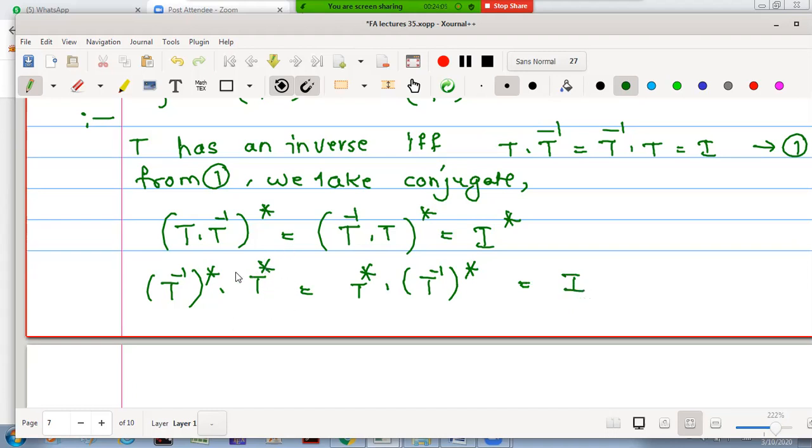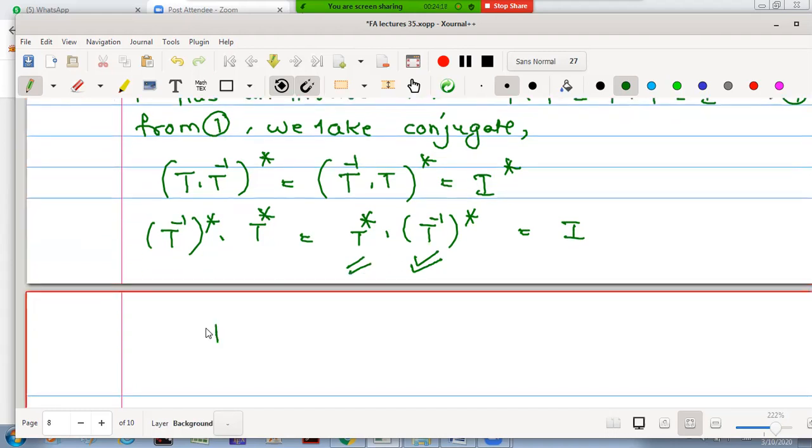Now look at this equation very carefully. T star into this mapping on the left, and T star into the same mapping on the right, gives us the identity. Therefore, one can say this is the inverse of T star. Therefore, may I say the inverse exists. And what is the inverse? (T star) inverse is this, which is (T inverse) star, that is, the conjugate of T inverse. Therefore, we have proved both the statements simultaneously, that the inverse of T star exists.